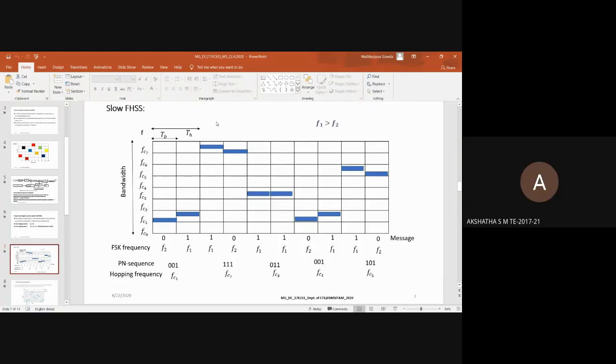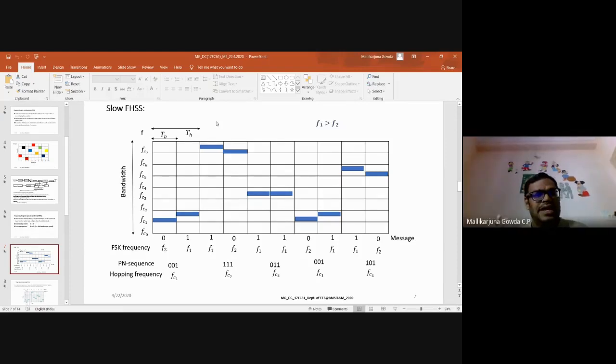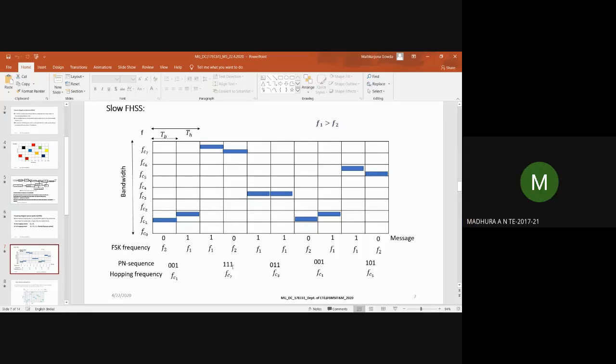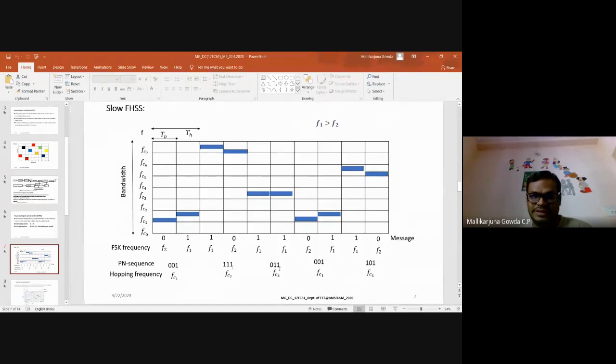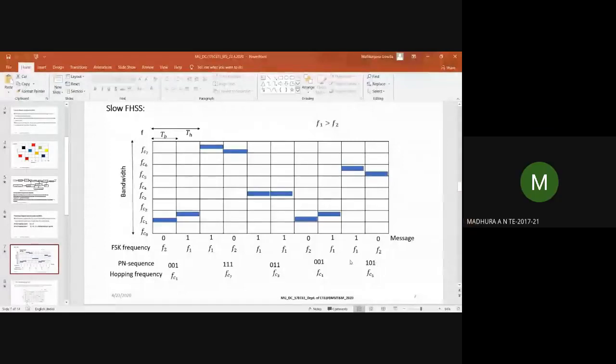How did you take the pseudo noise sequence? That is also random only. Here I have taken 3 bits, so with that I get 0 to 7, which means 8 possible frequencies I can use for hopping. Out of these, I'm using only 1, 2, 3, and 4, only 4 frequencies: FC1, FC7, FC3, and FC5.